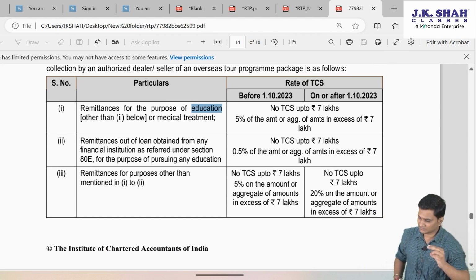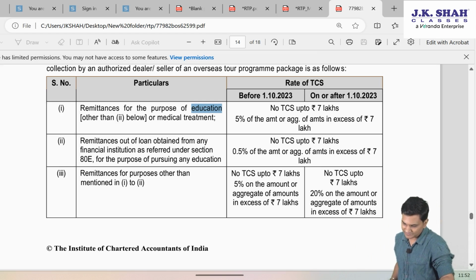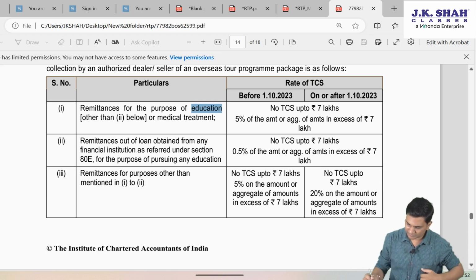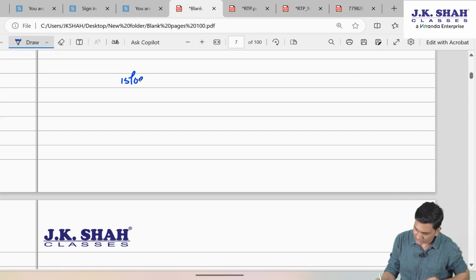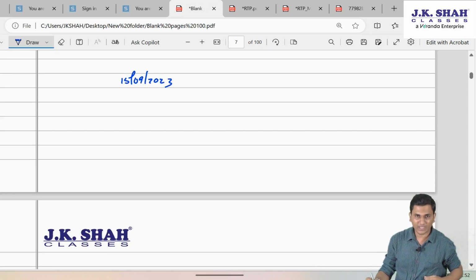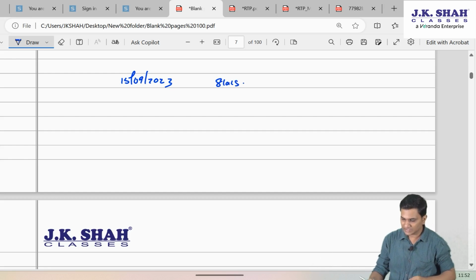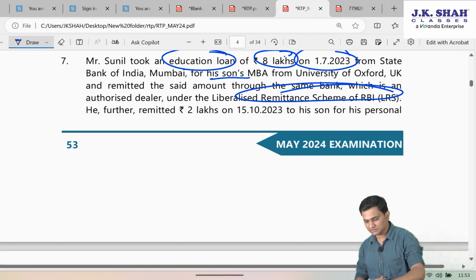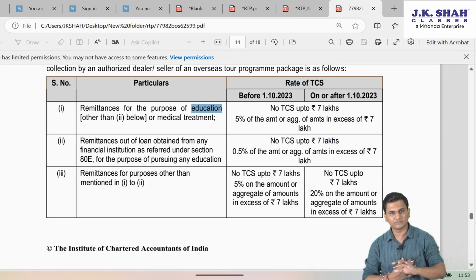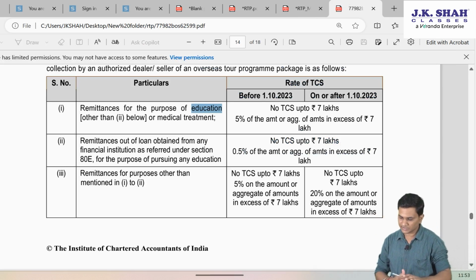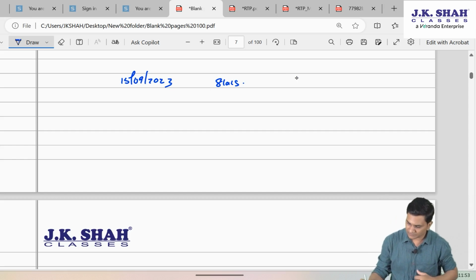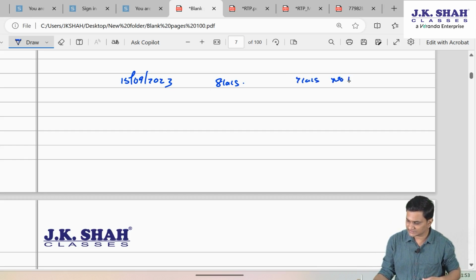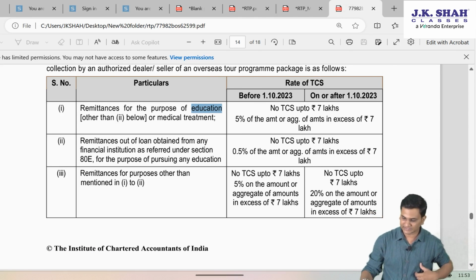So understand, individually, let me take an example. If I talk about this one, education purpose, if on 15th September 23, I am making 8 lakh rupees education purpose remittance to my son who stays in US, but without taking a loan. So in that case, since it is before 1st October, out of this 8 lakh, on 7 lakh, no TCS. On 1 lakh, it will be 5%.